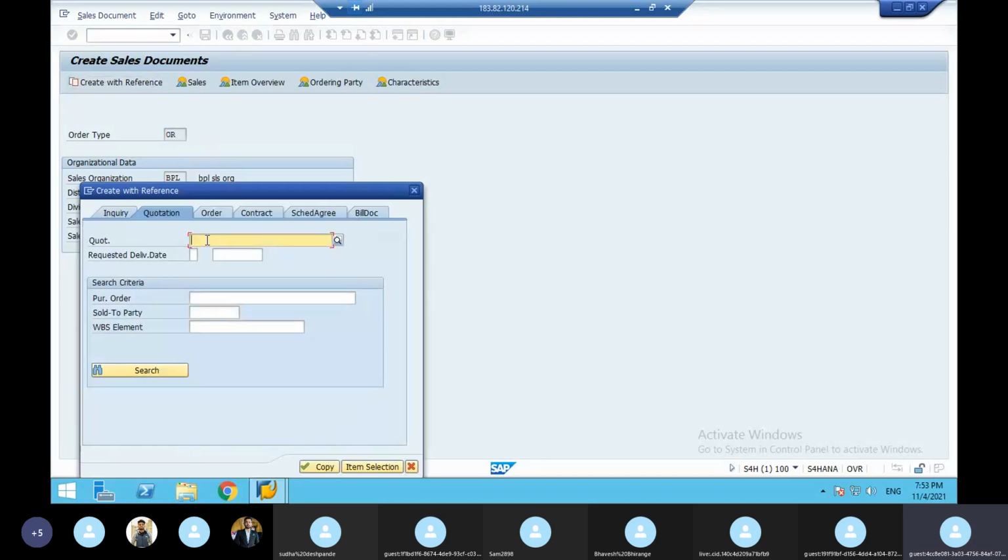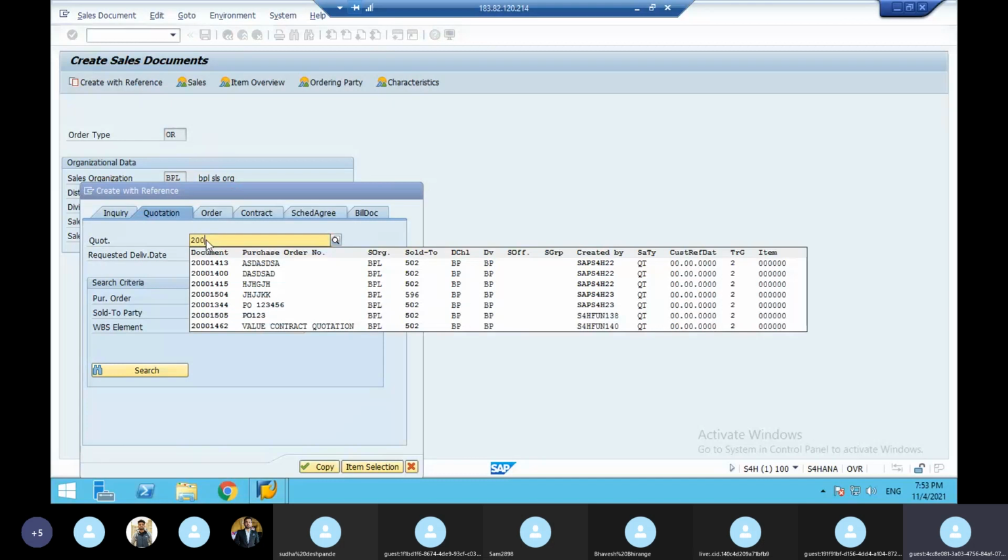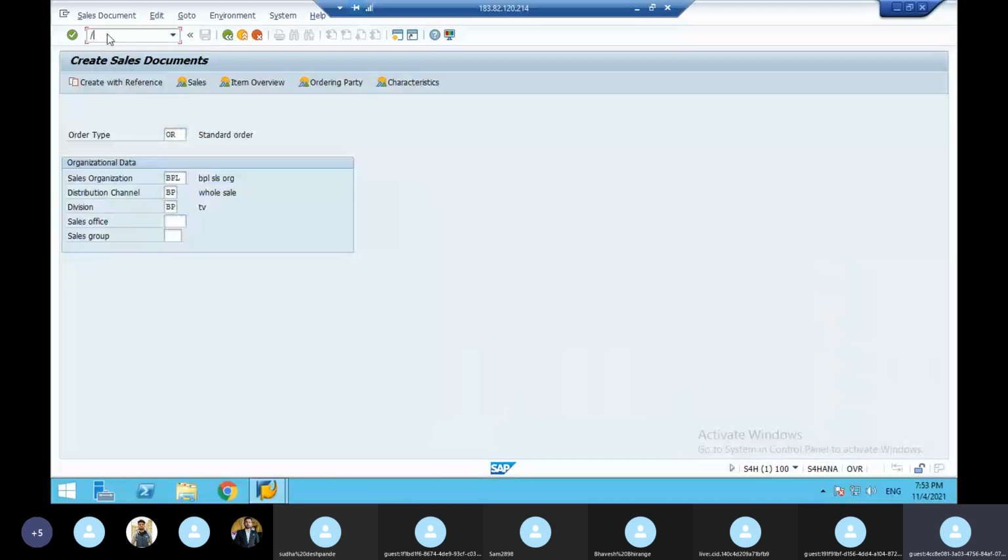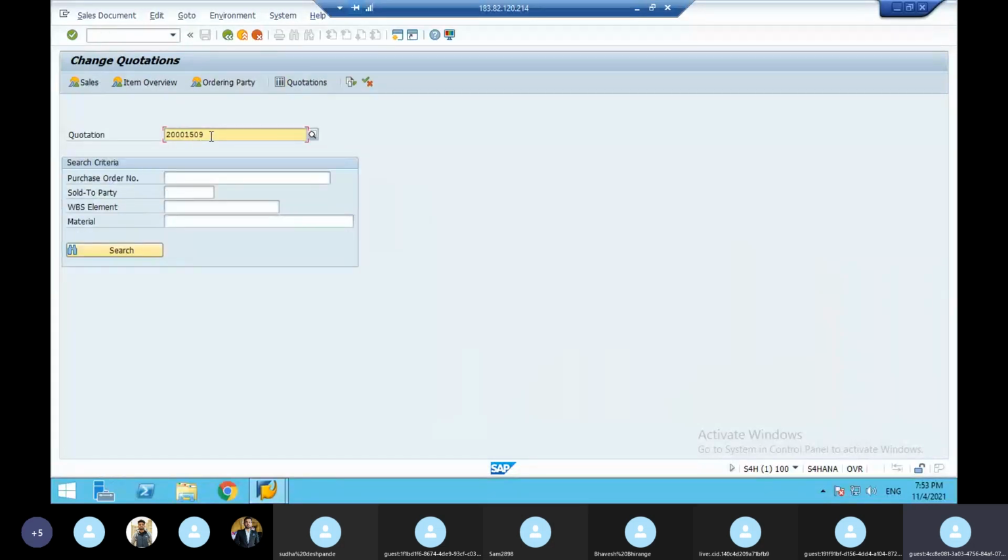So the quotation number, anybody seen? It is 2000. Any idea? What is the number? Very important. Otherwise you can't do that. So that is why you go to VA22. There is a change mode. So here it is. Copy this. Usually we'll copy this. Otherwise you remember that, no problem.